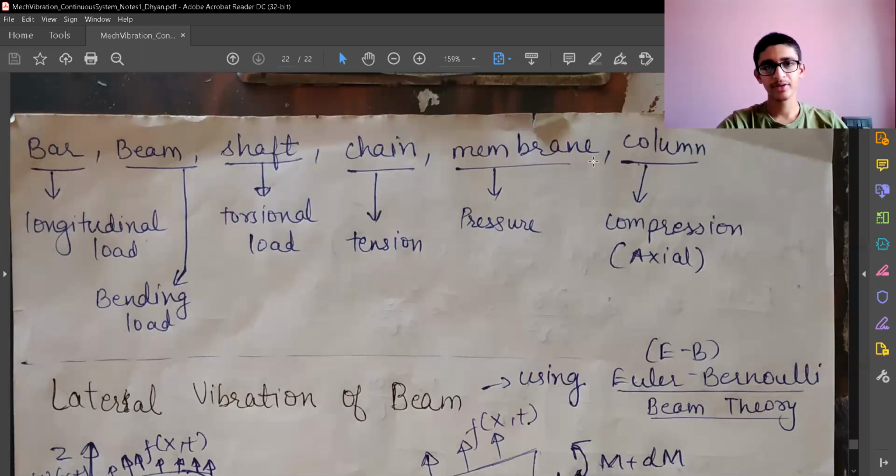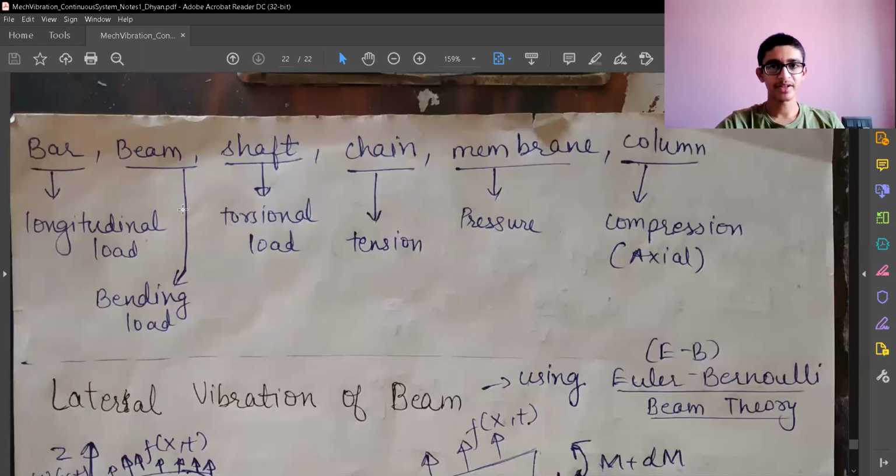A membrane is going to experience a pressure, so it's going to take a pressure load. A column is going to take an axial compressive load, and a column will get buckled. We have seen high compression members, such as in bridge columns, get buckling problems. And we can have strings also, where we apply a tension on one side, pull the string, and it will undergo vibrations.